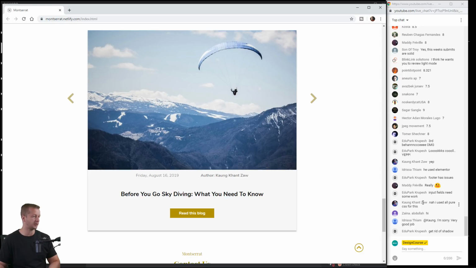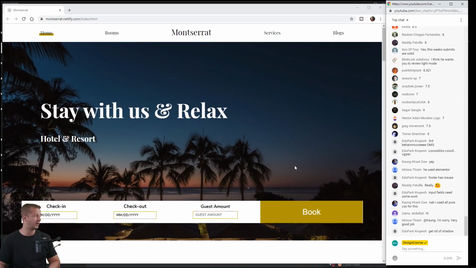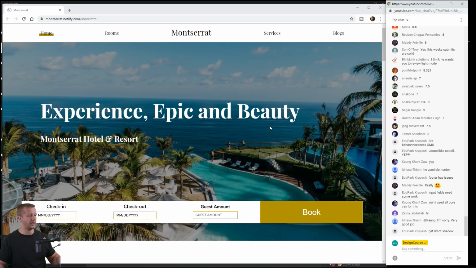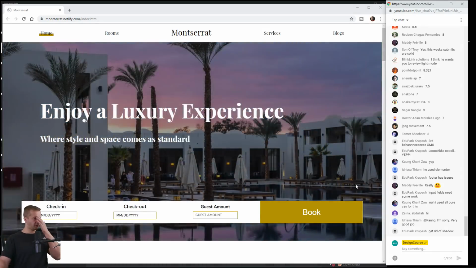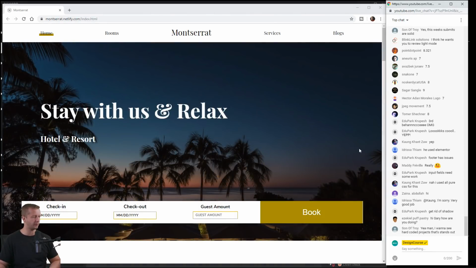All pure CSS for this is what he said. Okay, he said this is not a template. Very good then. Awesome. So what do you guys think this person should get for a rating? 1 being the worst and 10 being the best. I'd also get rid of this very slight white border at the end. Probably didn't mean for that to happen, but it's throwing it off a bit.